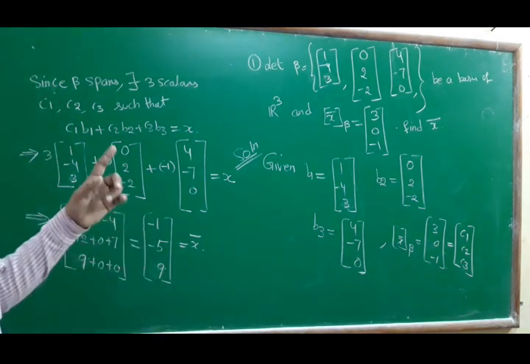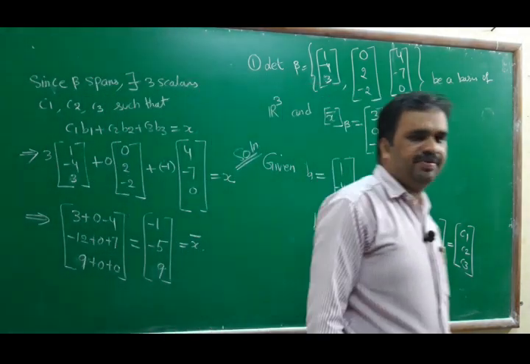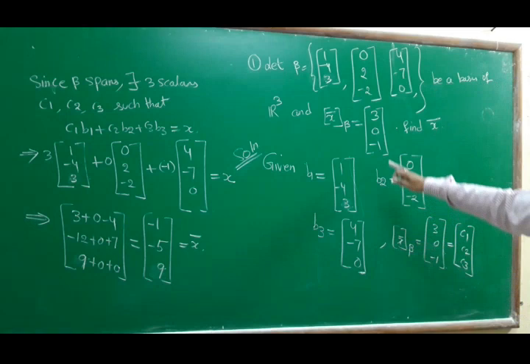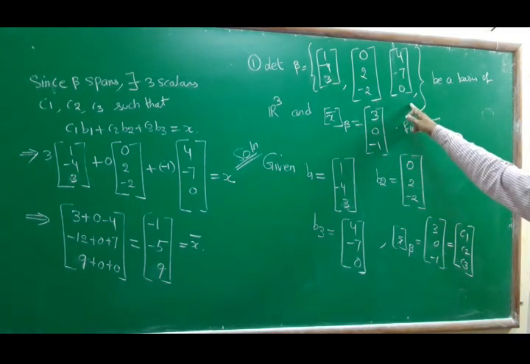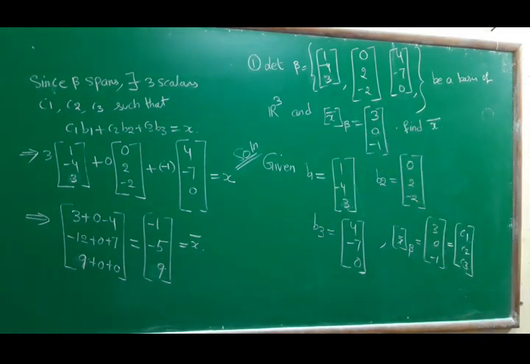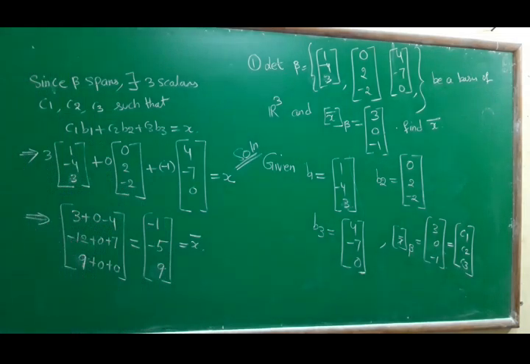So beta is basis b1 b2 b3 and the coordinate vector is already given. Coordinate vector x beta is given, 3 0 minus 1, nothing but c1 c2 c3. Simply we have to find x, just multiply it, linear combination c1 b1 plus c2 b2 plus c3 b3 is equal to x. Just simplify it, we will get the answer as minus 1, minus 5, 9. That's all. Next problem.